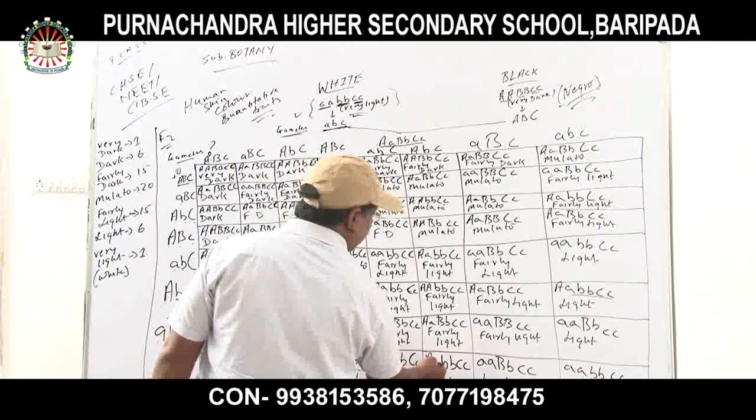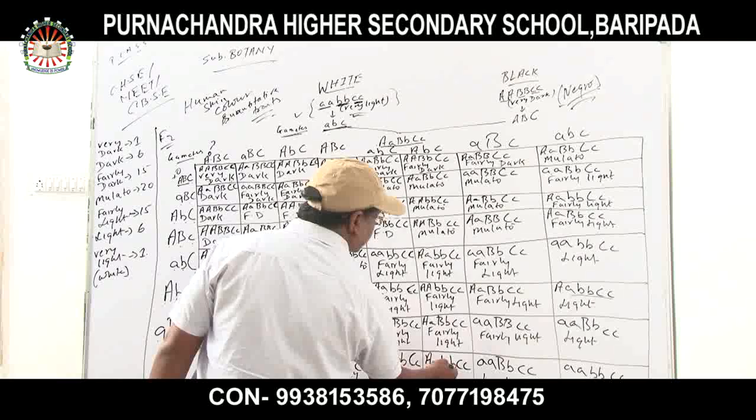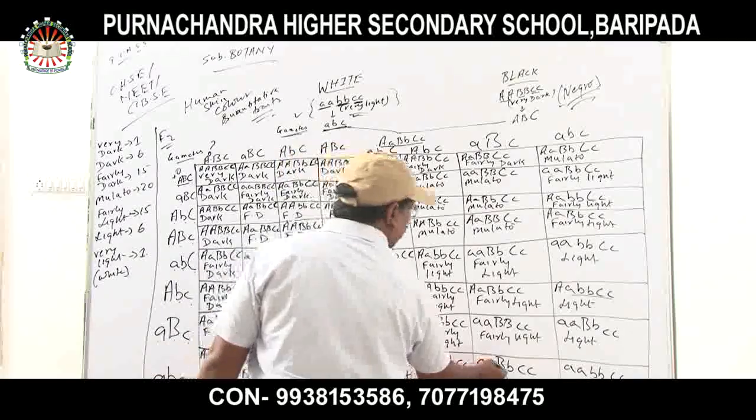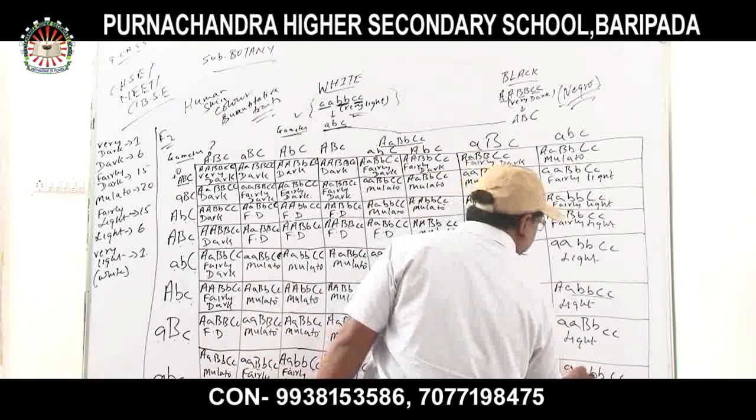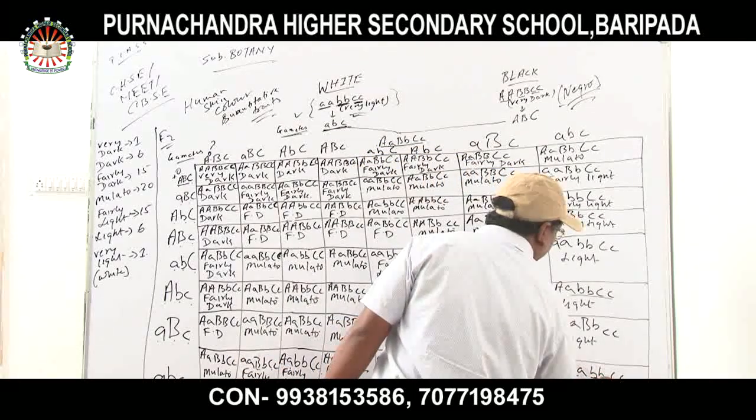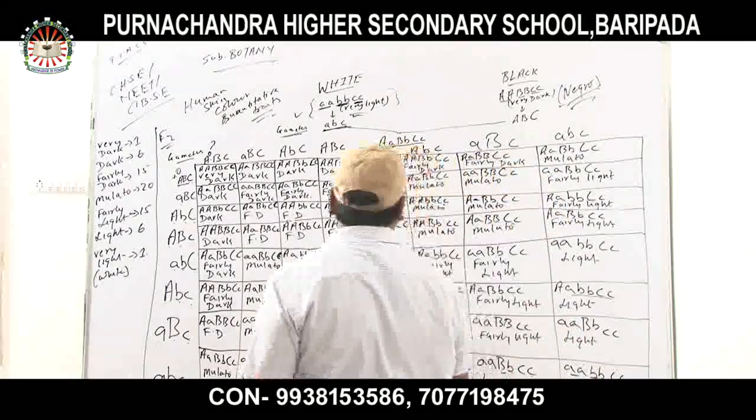Again, here is also a light because A is dominant and the rest of them are recessive. Light. Again, B is dominant and the rest of them are recessive. Light. And here all the genes are recessive. So it would be what? Very light.